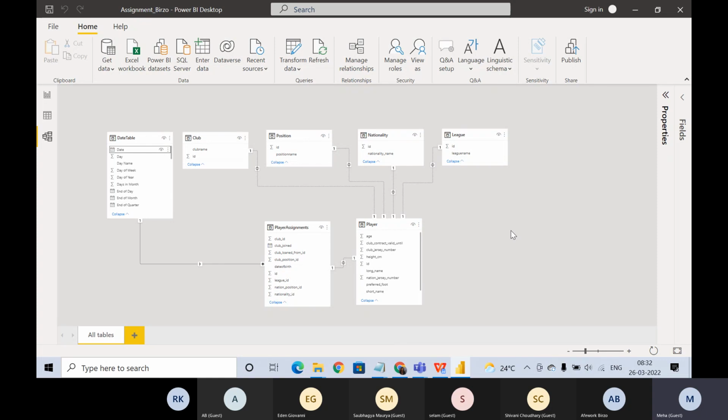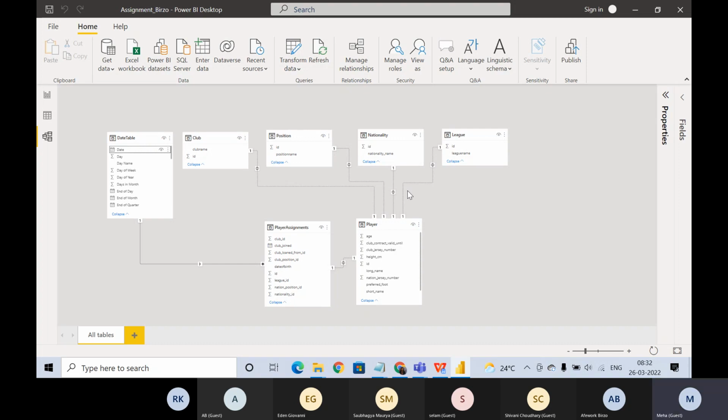Is there any flaw in this relationship? Do you think we should change any relationship? Do we have to change the both direction to a single direction? Okay, one-to-one.